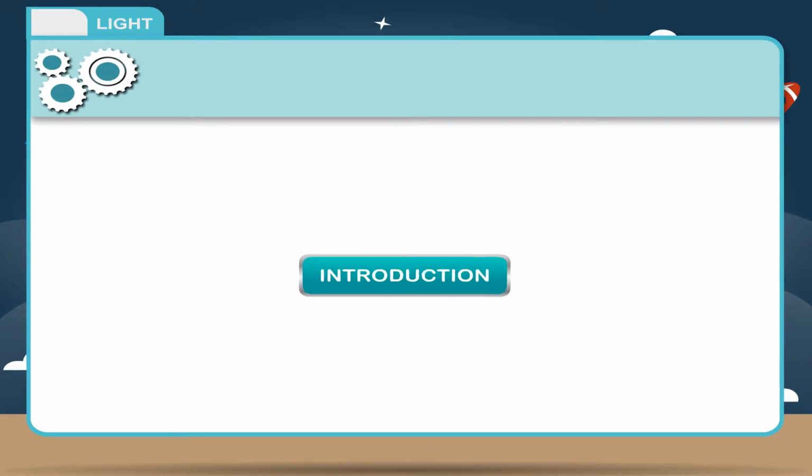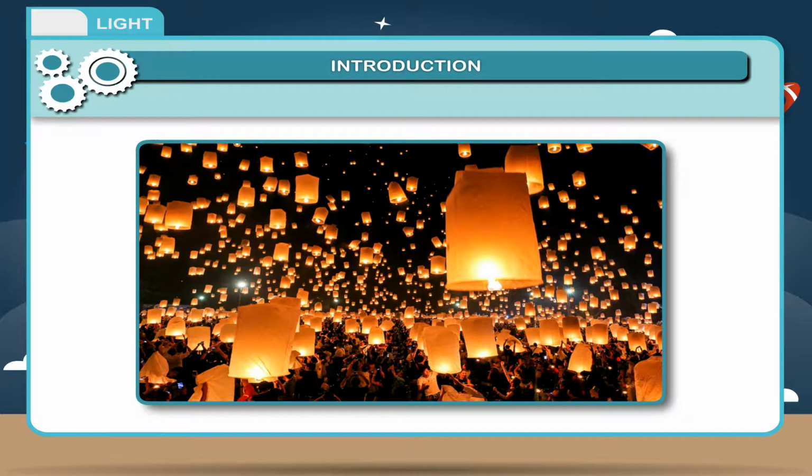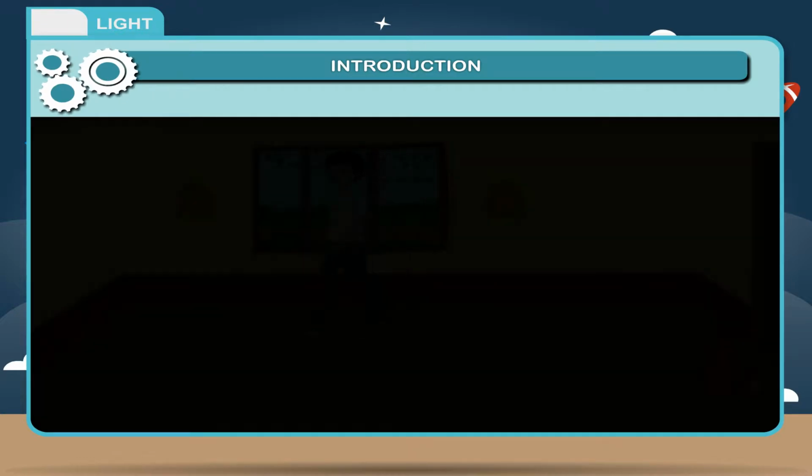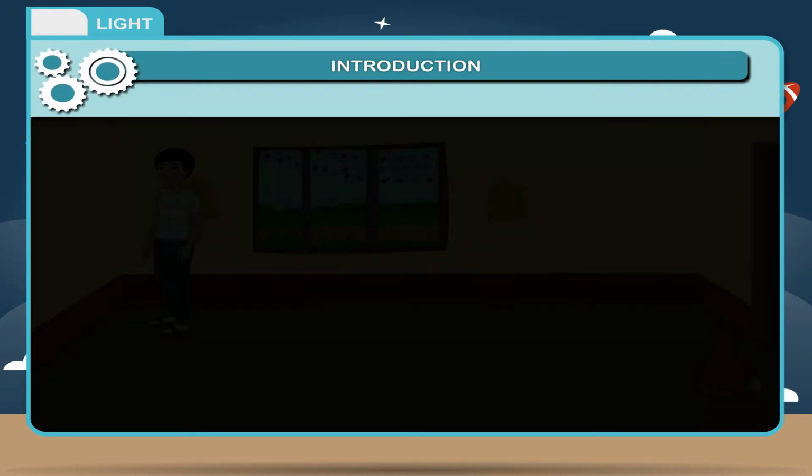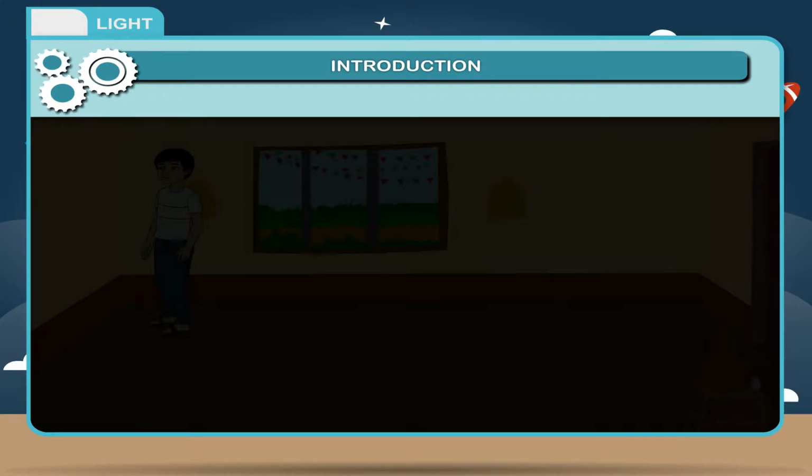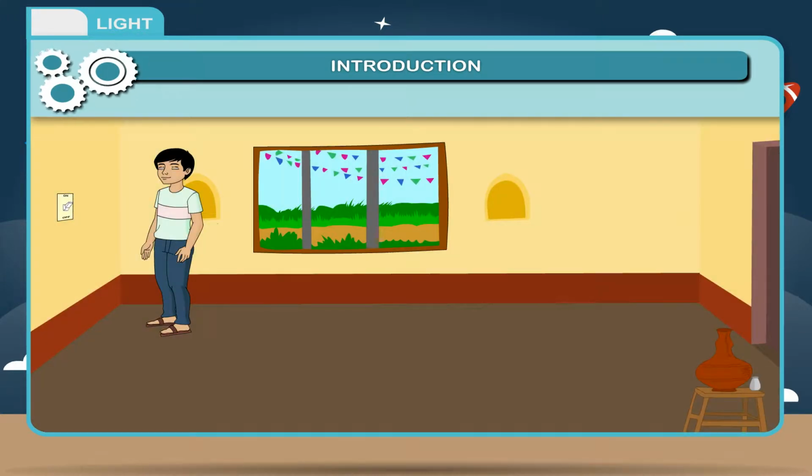Light. Introduction. Light is a very essential and useful component of our life. It is a form of energy which enables us to see the beautiful and colorful world around which we live in. For example, when we enter a dark room, we are unable to see the things present there. But as soon as we switch on a bulb, each and every object in the room becomes visible to us. Thus, we can see the things only in the presence of light.